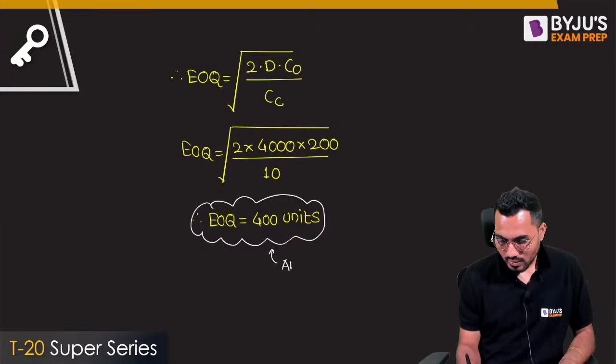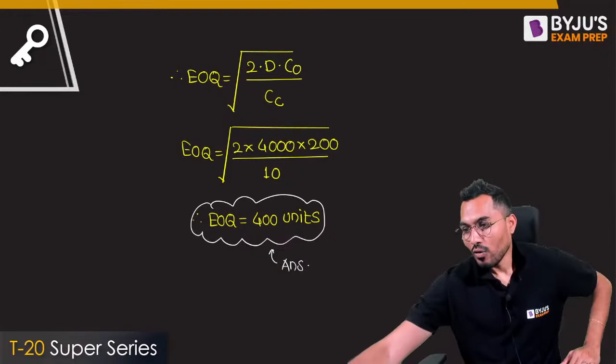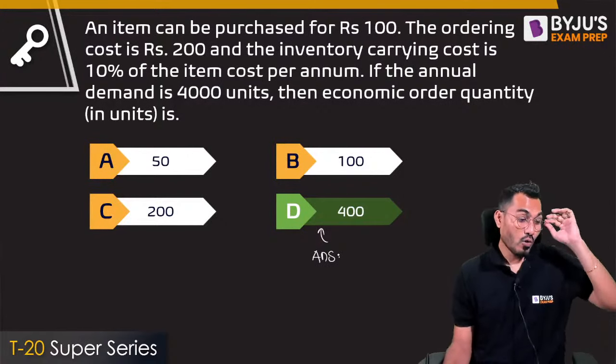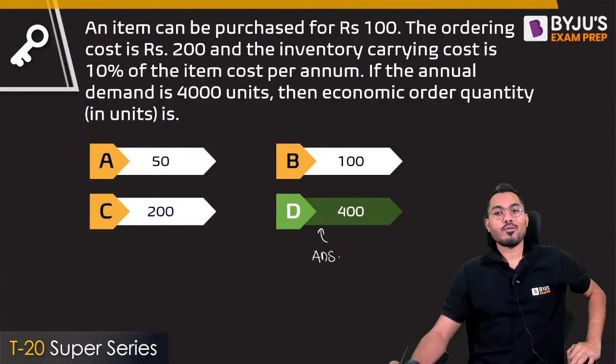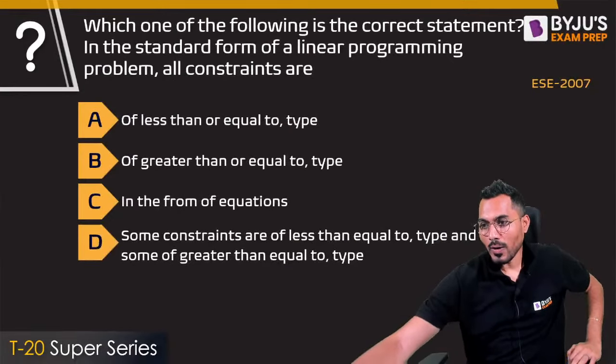Is 400 units the answer? Yes, Kiran Kumar, absolutely correct. 400 is the answer. Yes, this is exactly what my answer is coming. Is it okay, everyone? 400 is my answer. Okay, we'll go to the next question now.